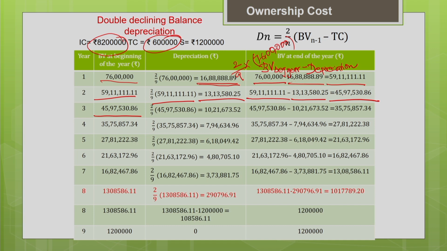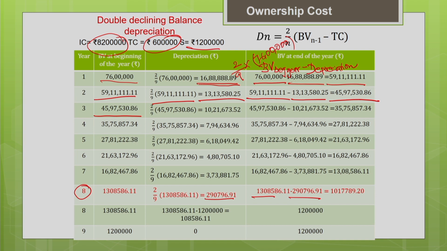One important thing you have to note here, as I told you, is that there are more chances that your estimated book value can go below the salvage value. So for example, for the 8th year, I have estimated the depreciation. Now when I estimate the book value at the end of the year, you can see it is 10 lakh 17,789. Your salvage value is 12 lakh, so it has gone below the salvage value. So this is not accepted.